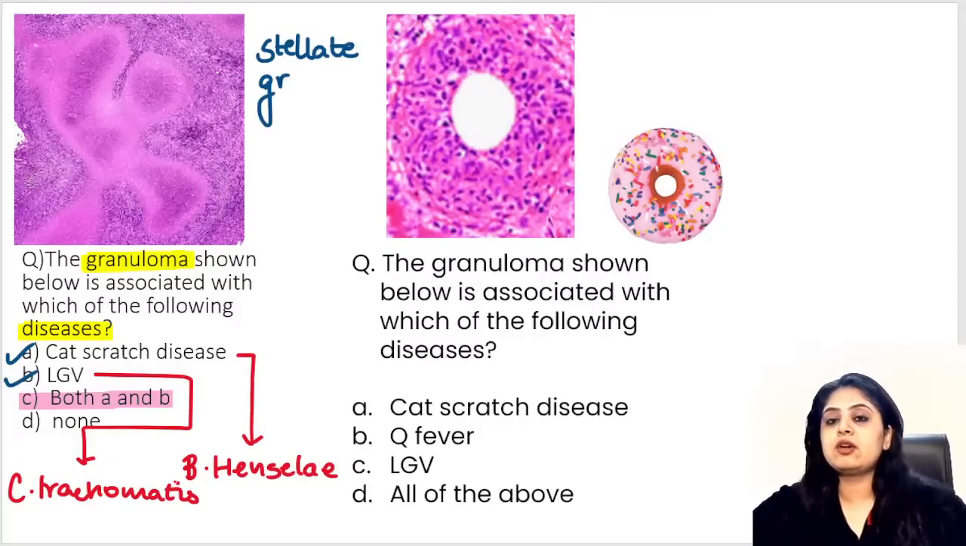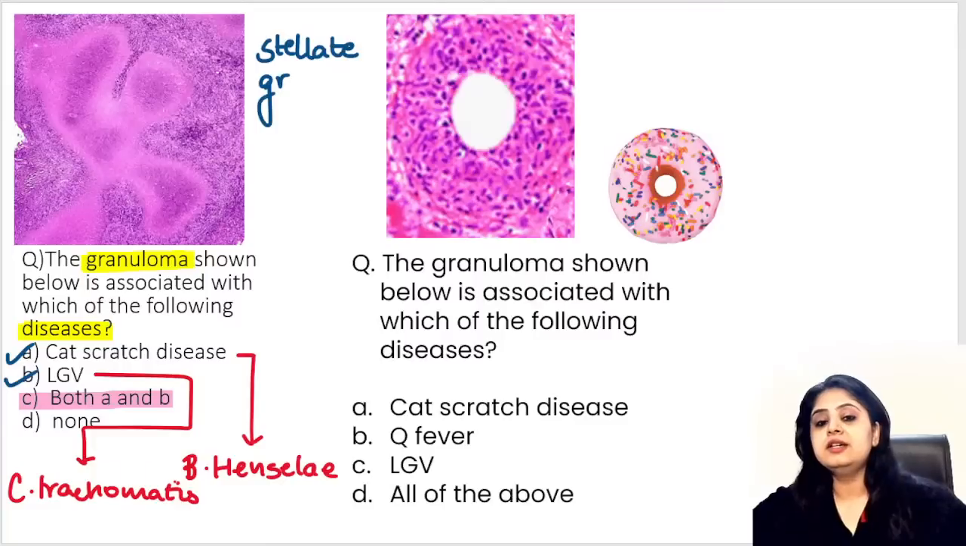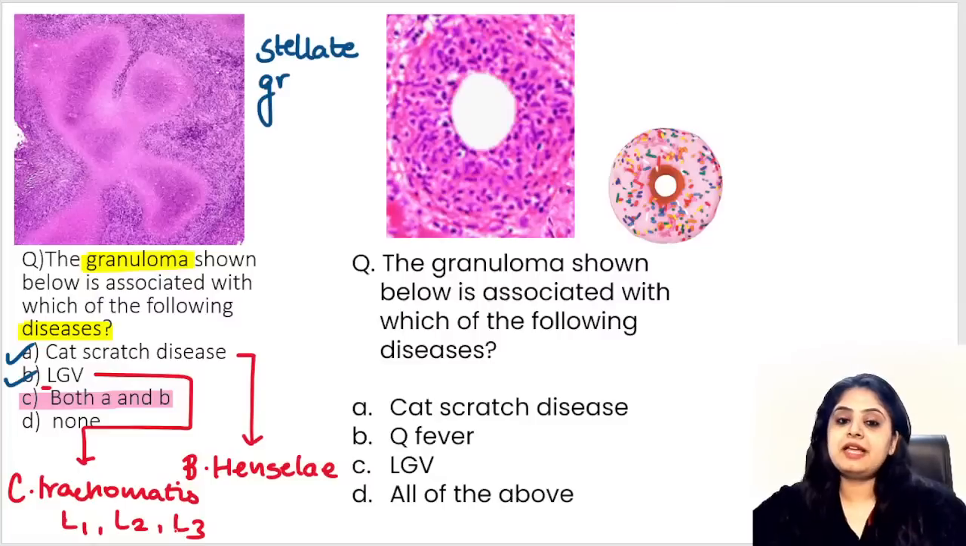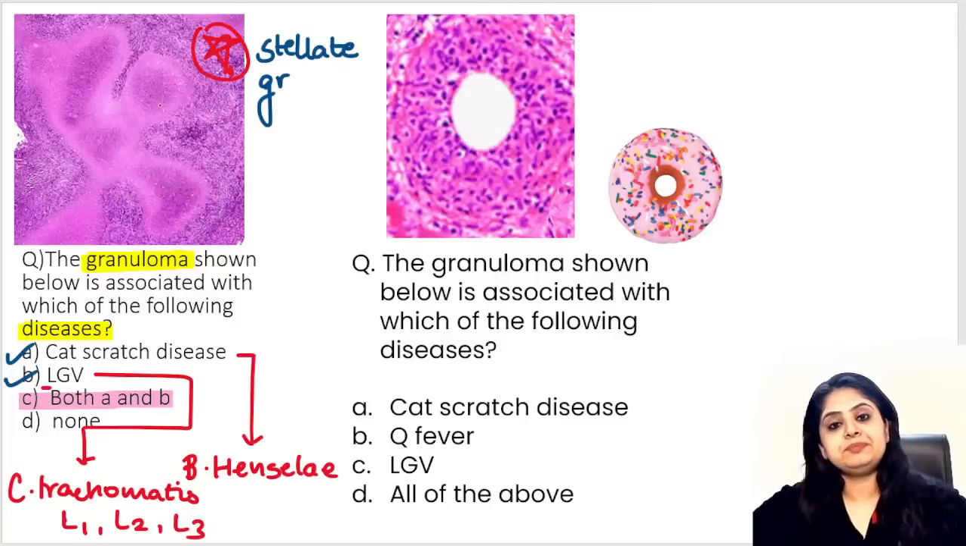Is it Chlamydia trachomatis A, B, C, D, L, P, Q, R, S? कौन सा वाला? So ma'am, L for lymphogranuloma venereum, L for L1, L2, L3. Chlamydia trachomatis L1, L2, L3 cause lymphogranuloma venereum, and cat scratch disease by Bartonella henselae, दोनों में ऐसा star shaped granuloma दिखेगा, stellate granuloma. Moving on to the next question, very simple.